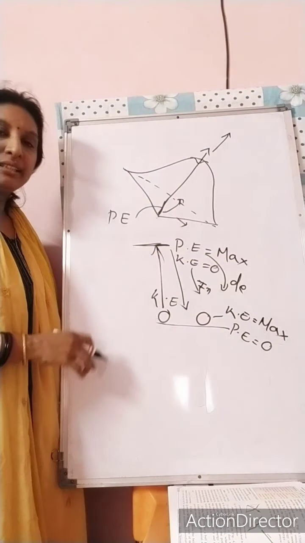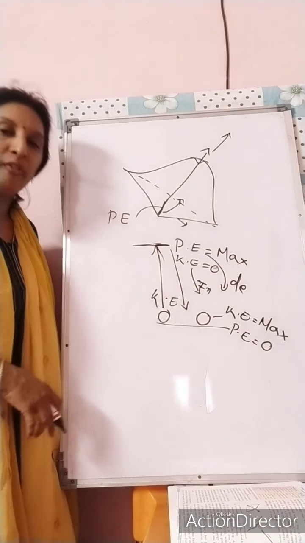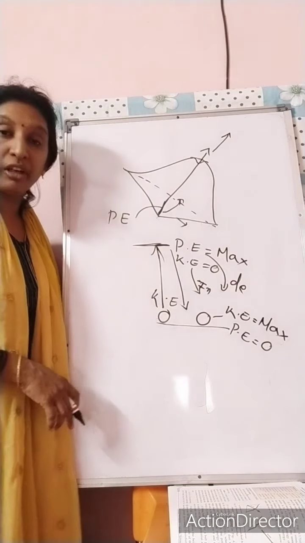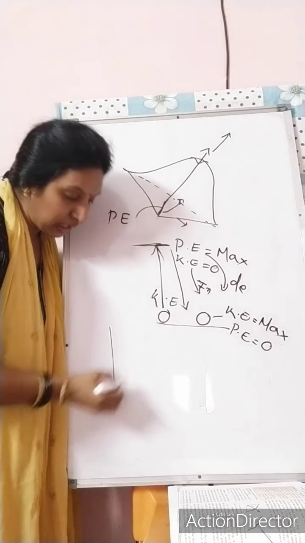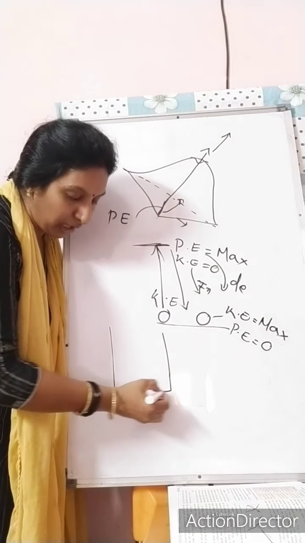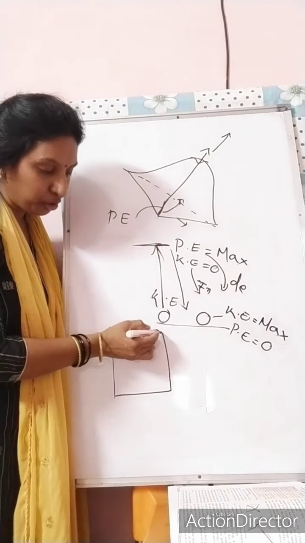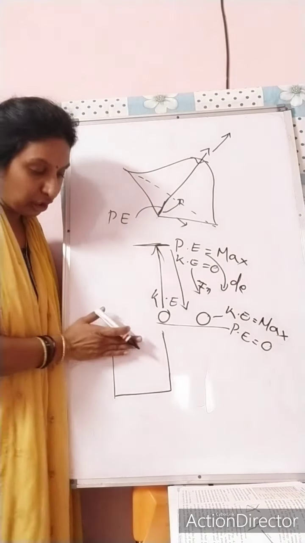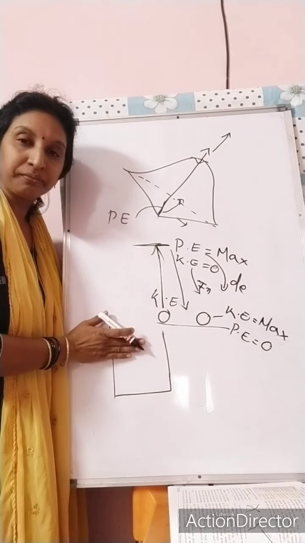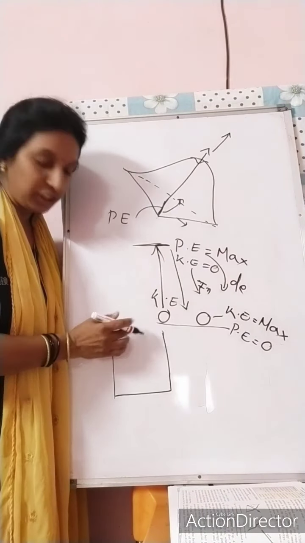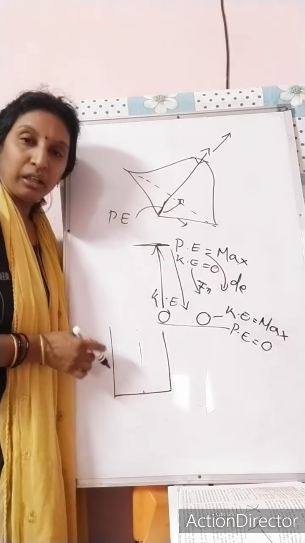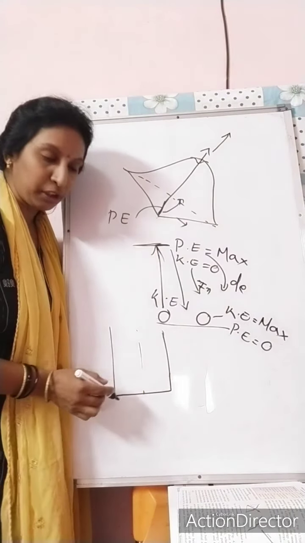Okay, same type of another example: when you are looking at dams or reservoirs, they are storing the water in a reservoir up to a certain height. Due to the height, as all of you know, it contains a lot of potential energy. Due to the height of the reservoir, it contains a lot of potential energy.